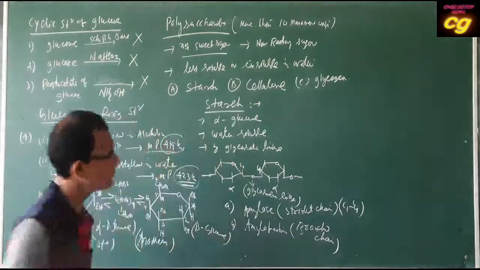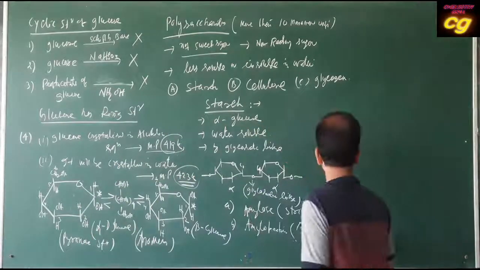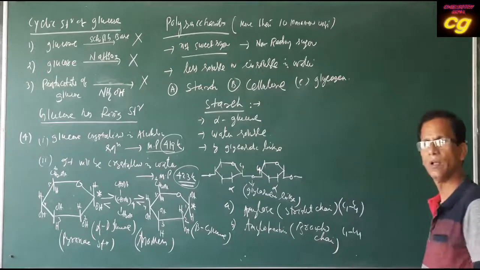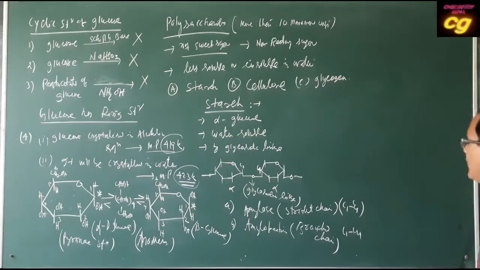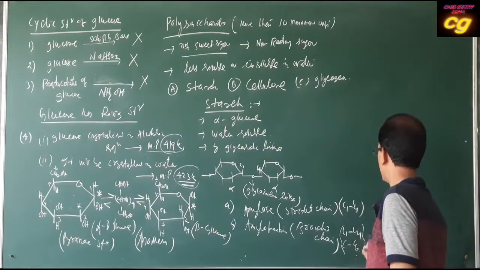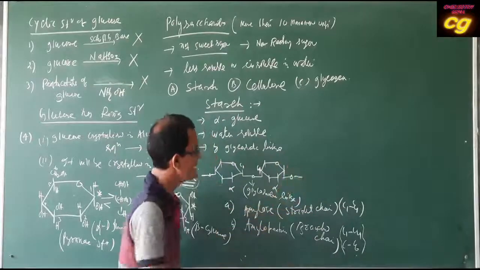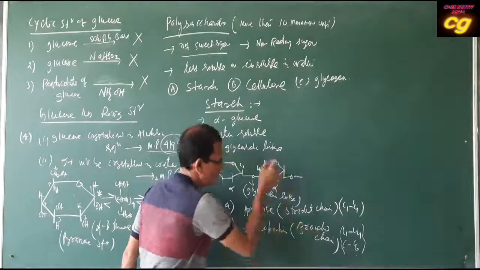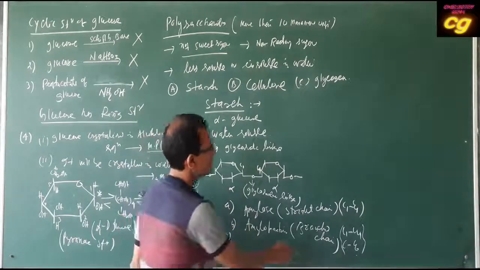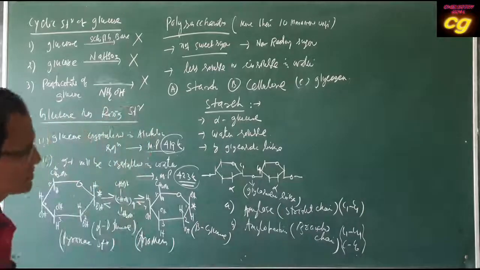But in amylopectin, what happens? A branch chain is produced between C1 and C4, and again C1 and C6. These two types of linkage are there. C1 C4 is the straight chain. Then C1 attached to C6 in another chain. So that forms amylopectin, which is branch chain. This is your straight chain. These are the two types of starch.